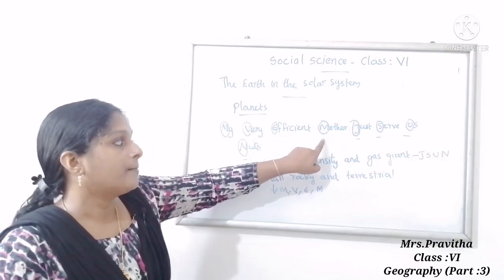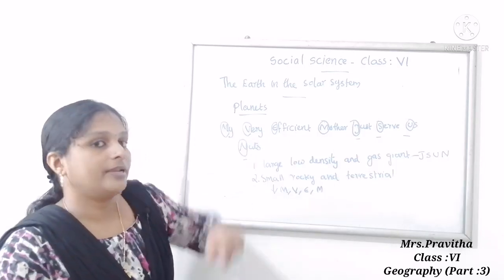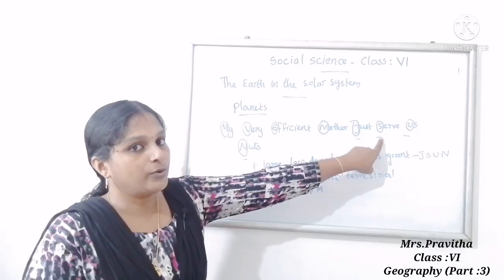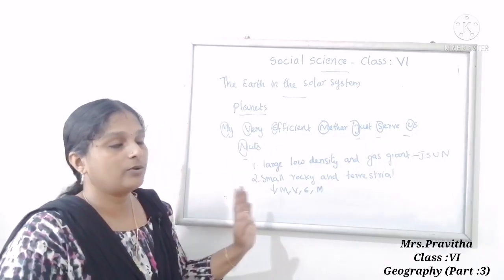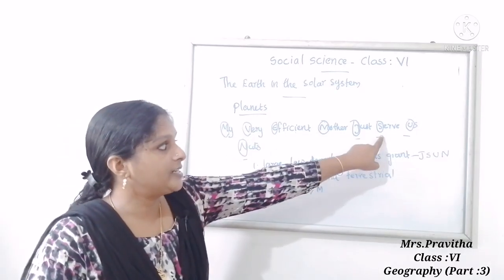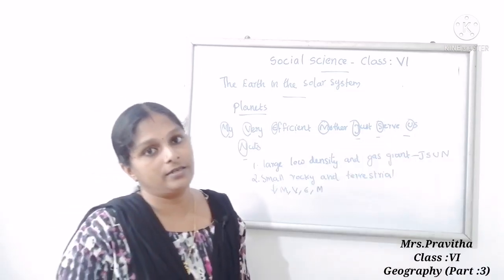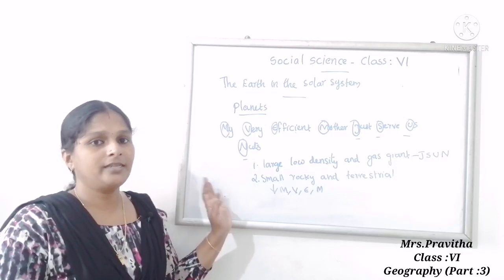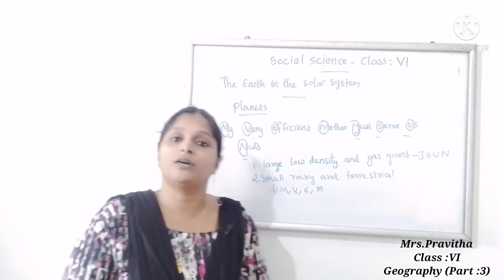Which planet is known as the red planet? Mars. Which planet has rings? Saturn. All the giant planets have rings, but Saturn's rings are the only ones clearly visible. Is it clear, children? So ma'am told many points about planets. At least what ma'am told, you have to study.